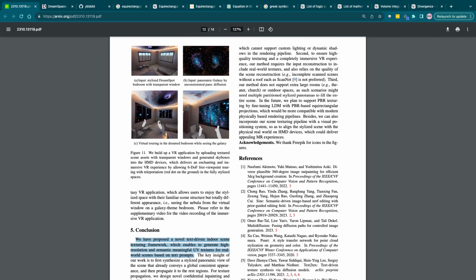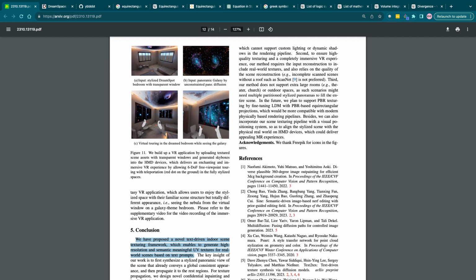which cannot support custom lighting or dynamic shadows in the rendering pipeline. To ensure high quality texturing and a completely immersive VR experience, our method requires the input reconstruction to include real-world textures and also relies on the quality of the scene reconstruction.